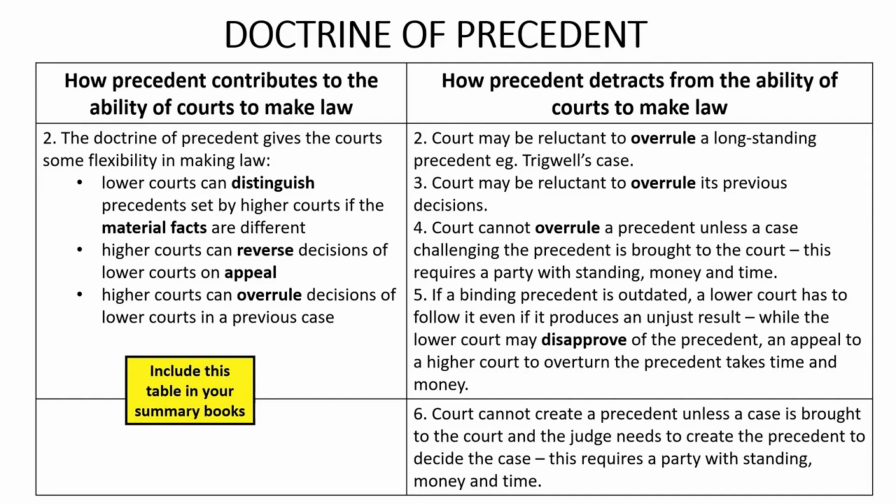A court might also be reluctant to overrule precedents that it has established in previous decisions. As you'll recall, a court is not bound by a precedent that is set by that court in an earlier decision. Such a precedent is only a persuasive precedent for the court. It's not a binding precedent because the precedent has not been set by a higher court. Nonetheless, courts are often reluctant to overrule their previous decisions, that is, precedents established in previous cases, because this reduces consistency and predictability.